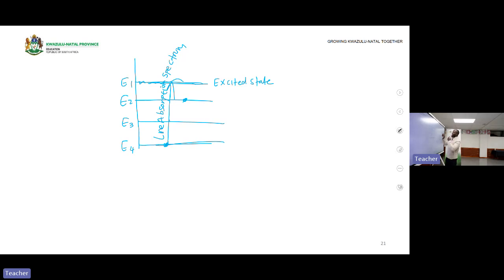Now, when it gets here, let's say they switch off the light. They switch off the light, so there is no energy for me to move up. Then electrons will move back to their original energy level. Remember, their intention to go up was to be ejected. So when they are no longer ejected, they go back to their original energy level and they emit the light.